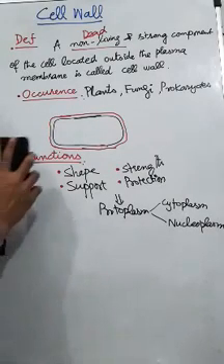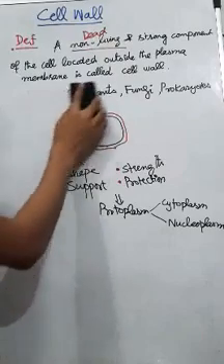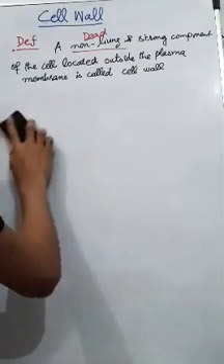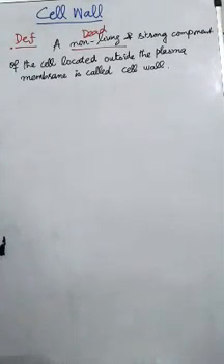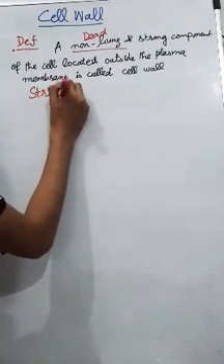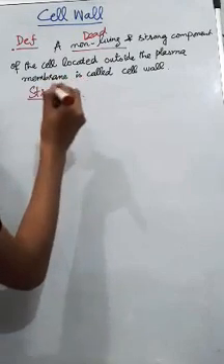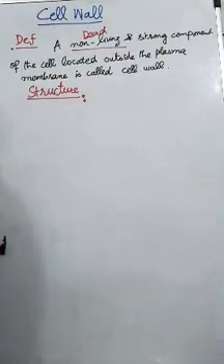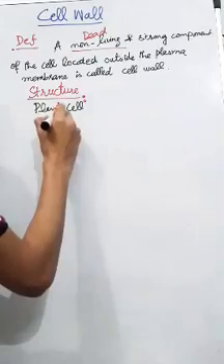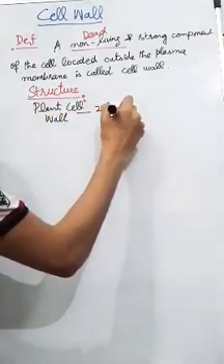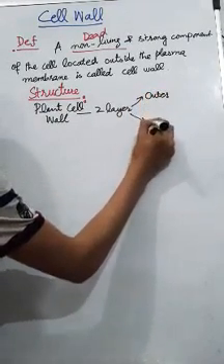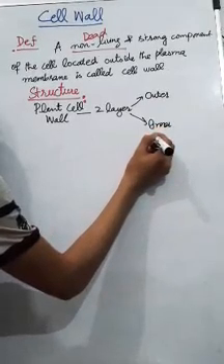Now we are going to discuss the structure of the cell wall. Basically, the plant cell wall has two layers, that is the outer and the inner.